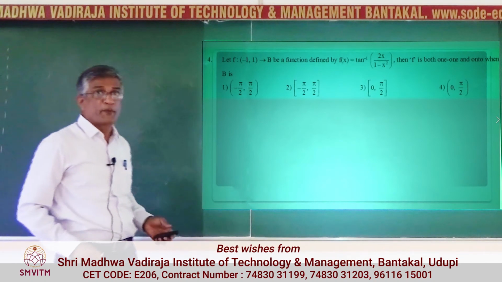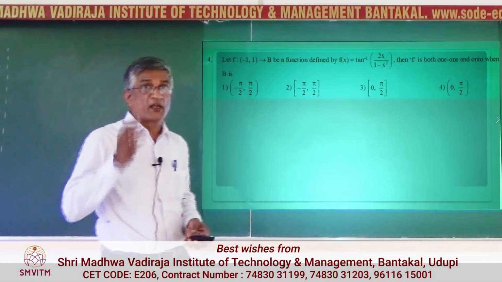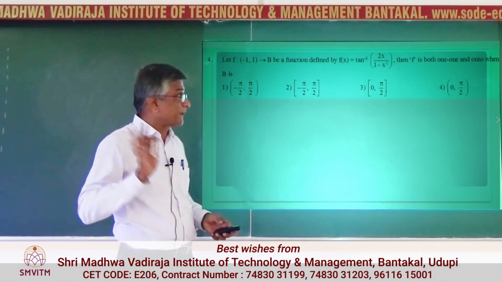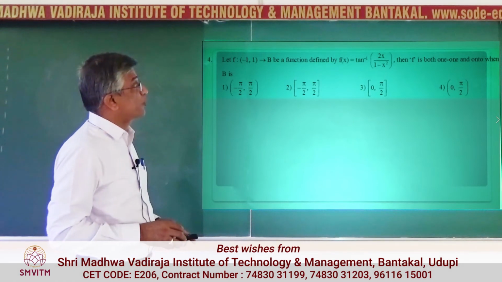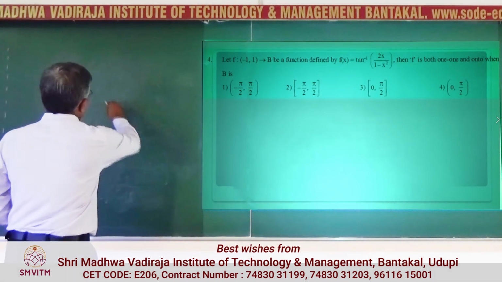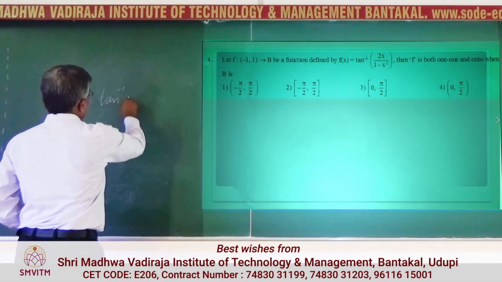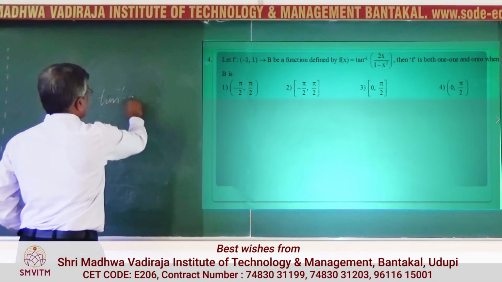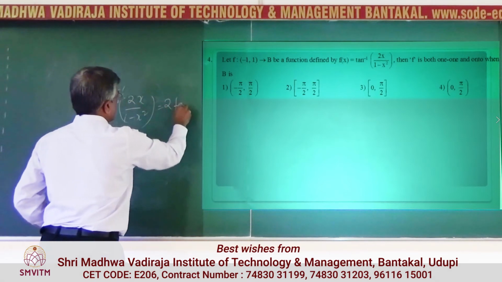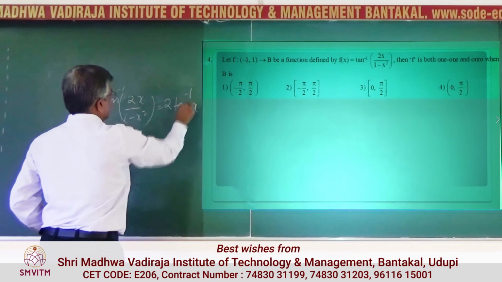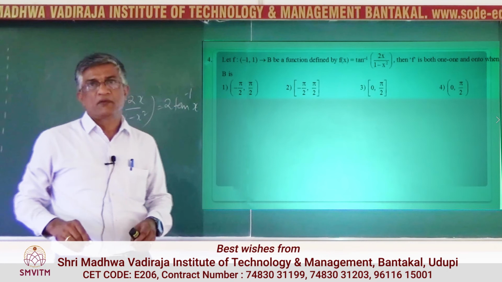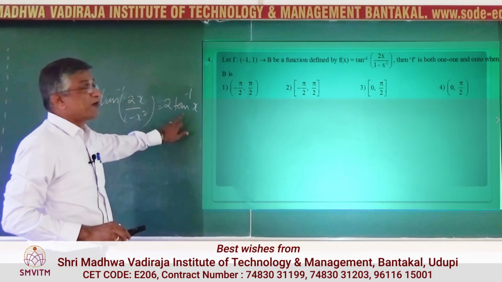This problem comes from inverse trigonometric functions. Here again, your experience and hard work pay. Look at the expression tan inverse of 2x by 1 minus x square. If you are very good, you would immediately recognize this. Tan inverse of 2x by 1 minus x square is nothing but 2 tan inverse x. So it is a simple function made to look complicated. This is an important part of solving this.